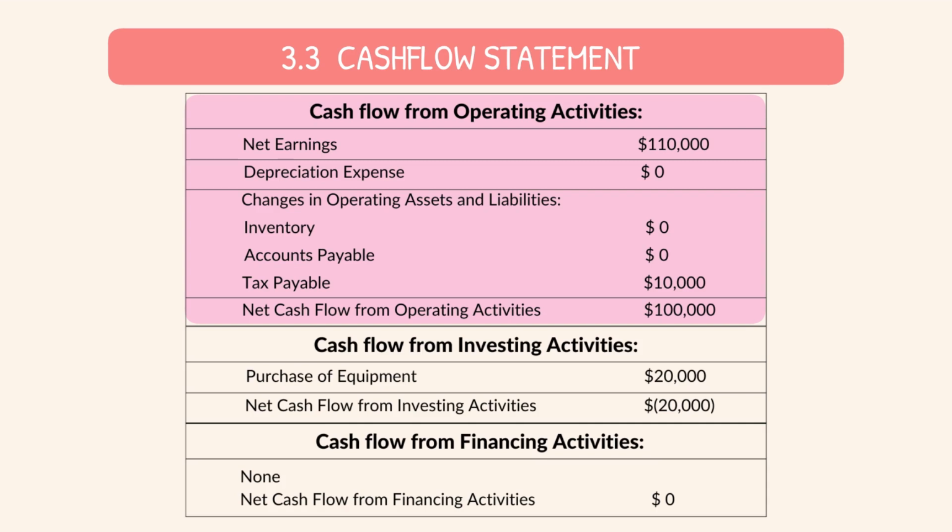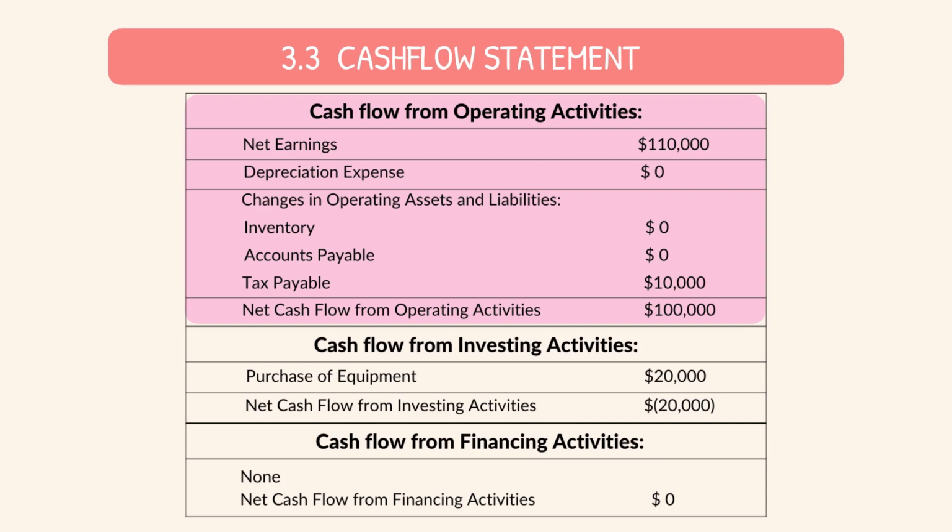The company did not have any depreciation expense during the year. Additionally, there were no changes in inventory or accounts payable during the year. However, there was a decrease in tax payable of $10,000. All of these factors combined to give a net cash flow from operating activities of $100,000.